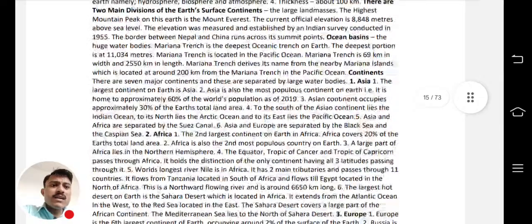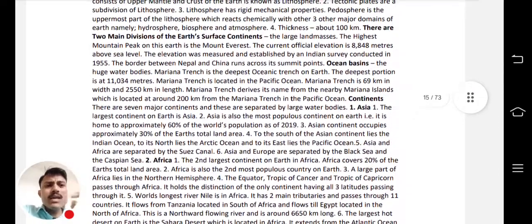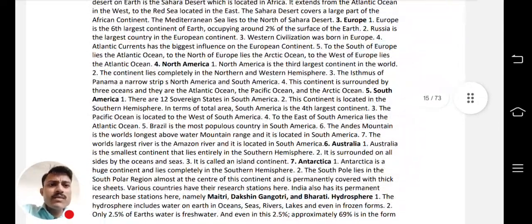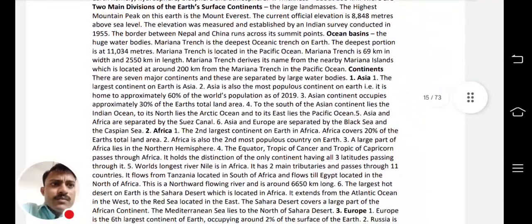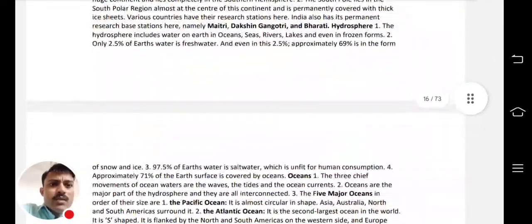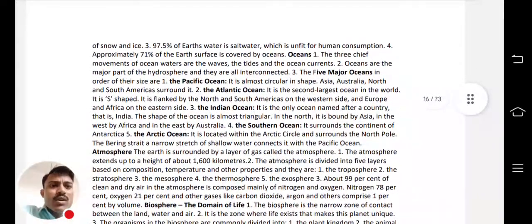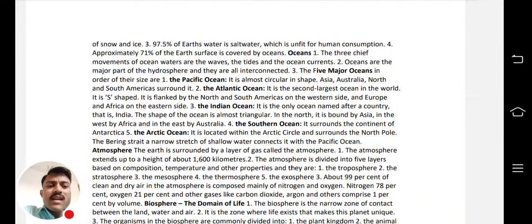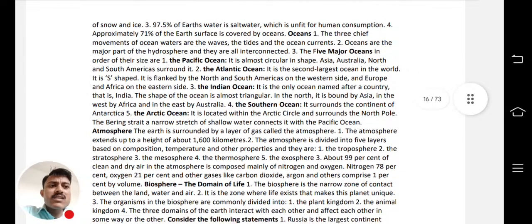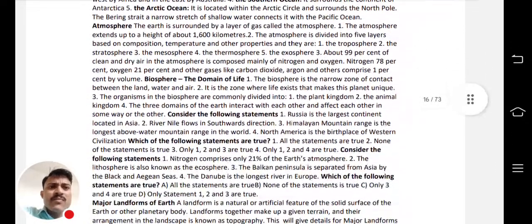This we have already covered, but I have included it in this PDF. Okay, so I will go directly to the next. Major continents, which are the continents, which are the important oceans, their shapes and their size, everything is there. So oceans are also covered.